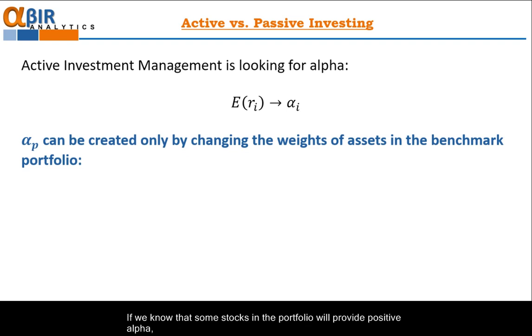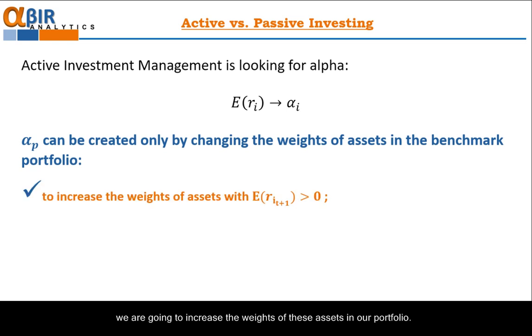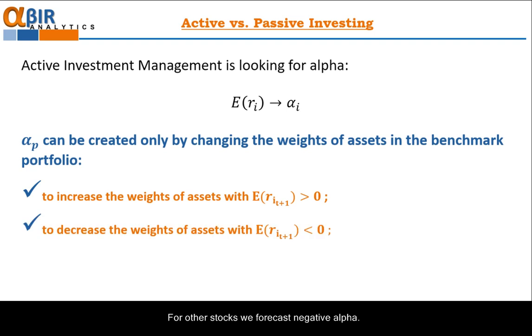If we know that some stocks in the portfolio will provide positive alpha, we are going to increase the weights of these assets in our portfolio. For other stocks, we forecast negative alpha. Then we can minimize their weights in our portfolio or even go short for these stocks. This is a summary of active management. Take a benchmark as a base, increase the weights of assets with positive alpha, decrease the weights of assets with negative alpha, and expect higher return than the benchmark.